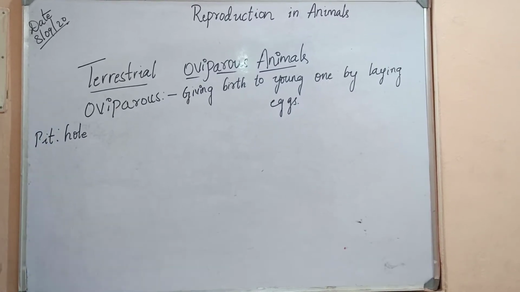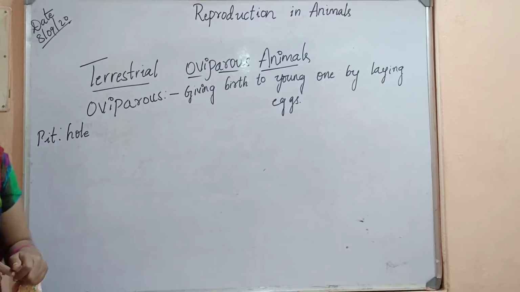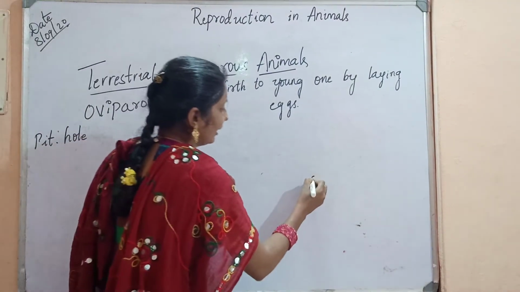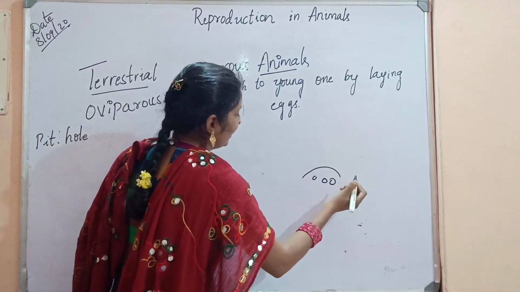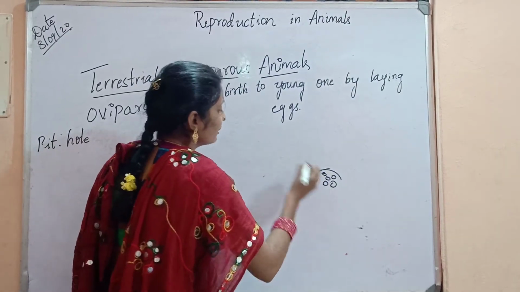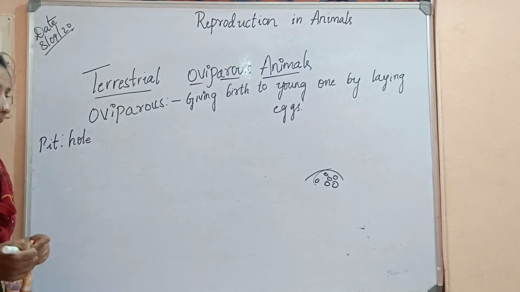After laying eggs, the parent animal covers the eggs with sand.